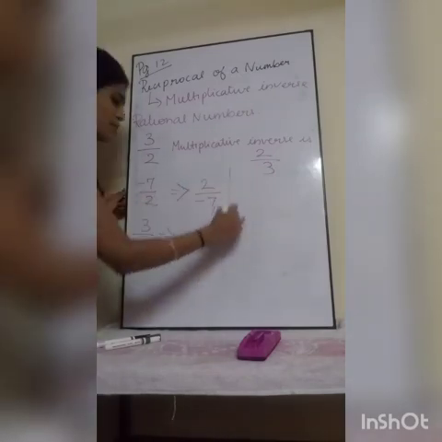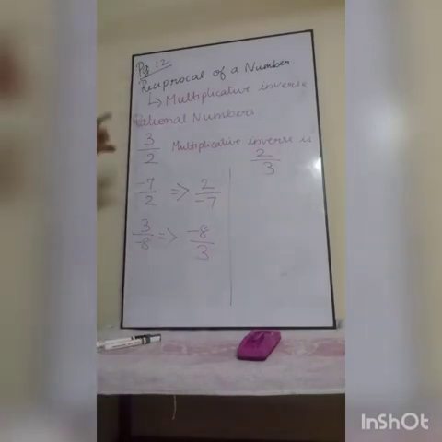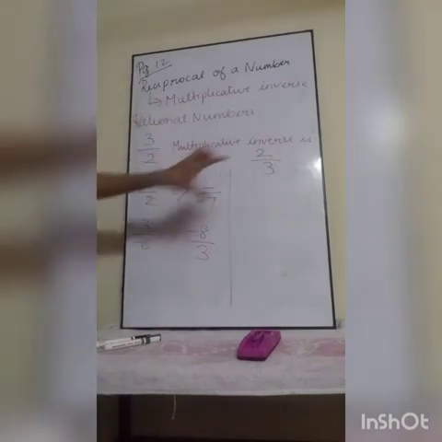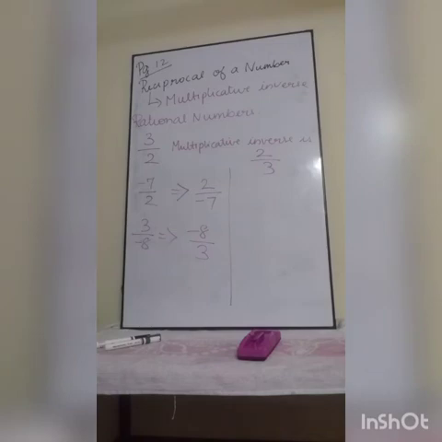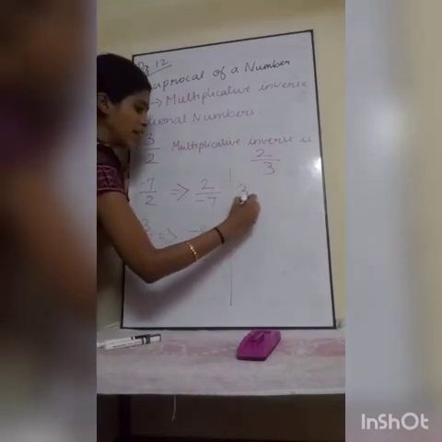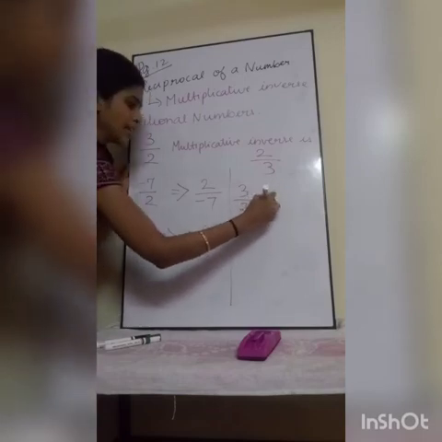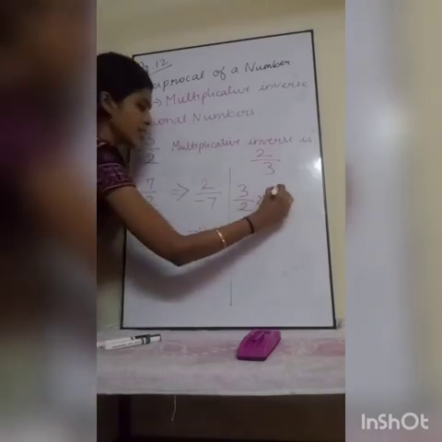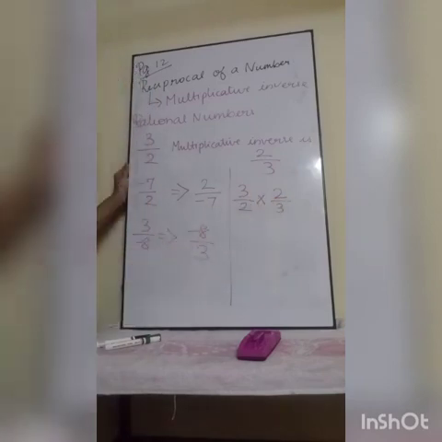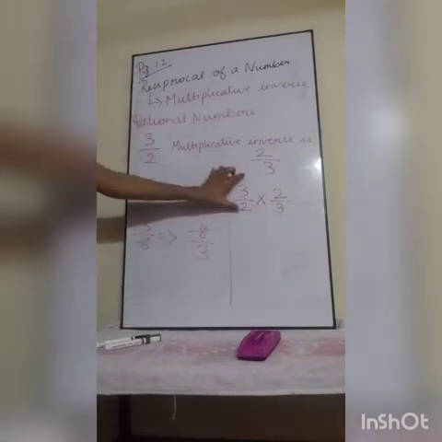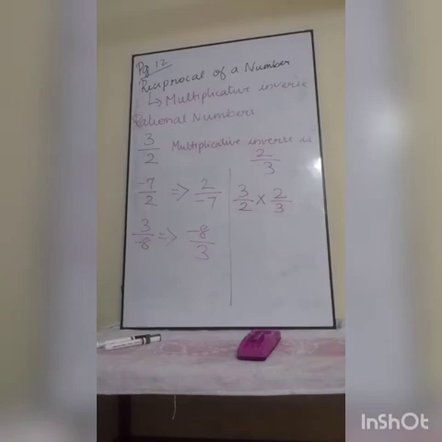Next, listen. If I multiply a rational number and its multiplicative inverse, you will get the multiplicative identity. Listen, 3 by 2 is one rational number, and I am multiplying it with its multiplicative inverse. This is my rational number and this is my multiplicative inverse.